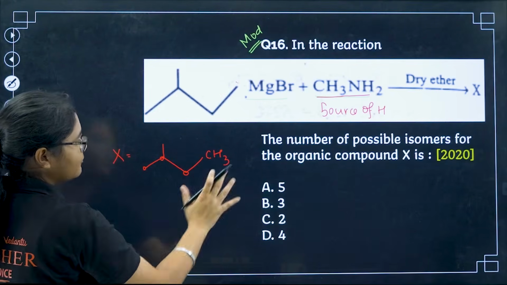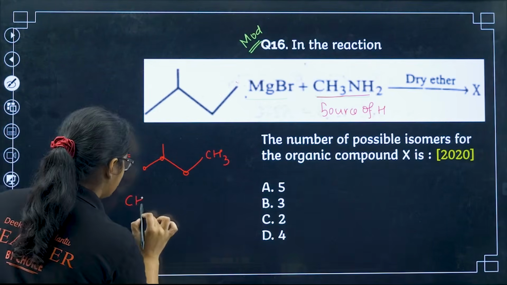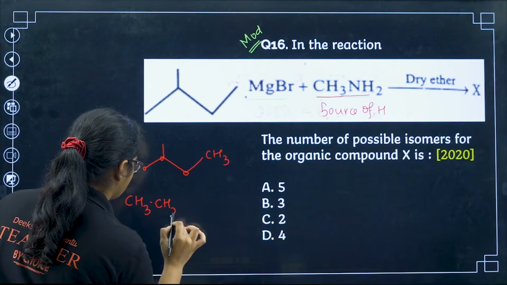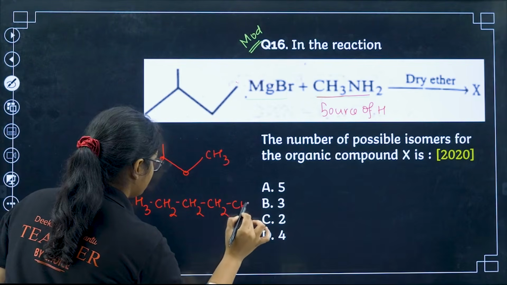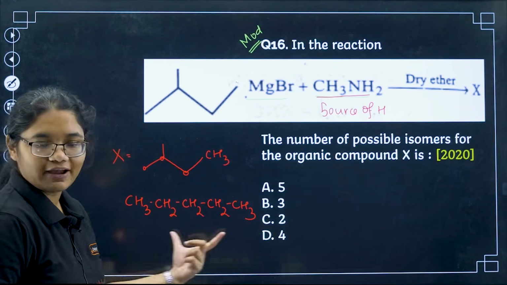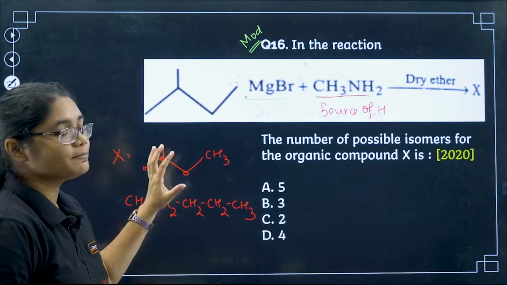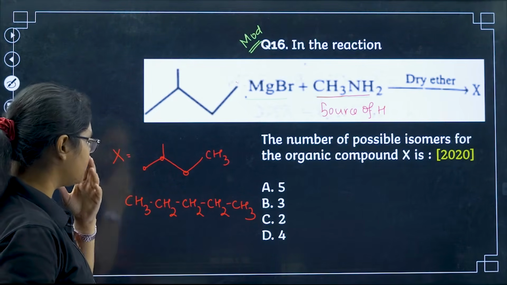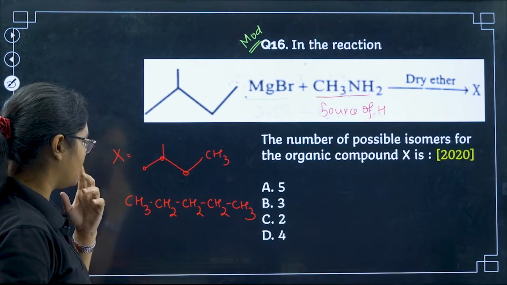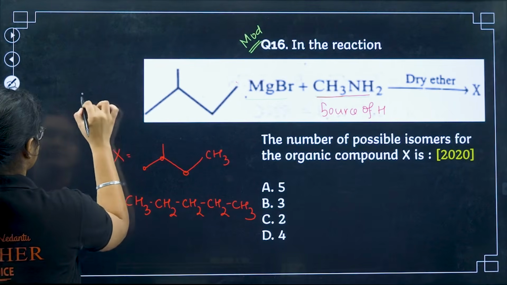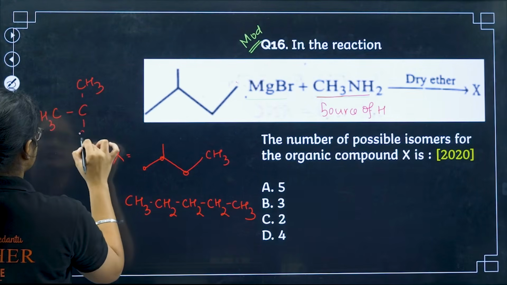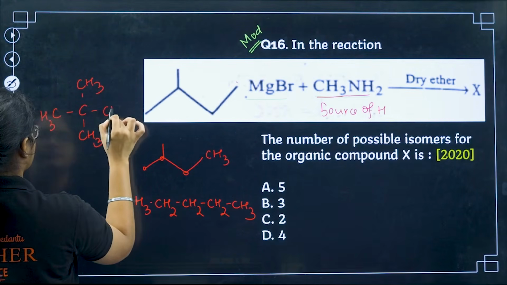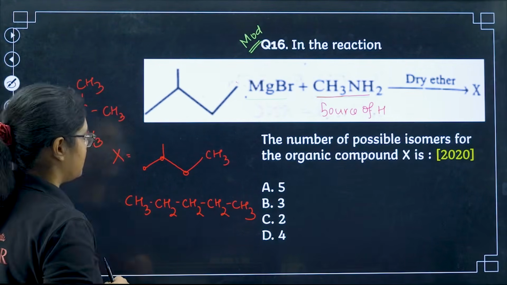So what can be the other possible isomer of this one? That is, I can have all the 5 carbons in one row, or I can have a branch chain. So are there any other possibilities I can have? I think I can also have like this: CH3, CH3, CH3 and CH3, but am I satisfying the formula here?